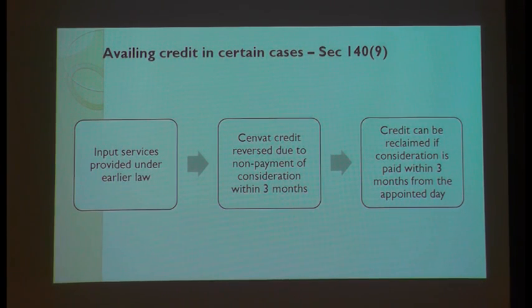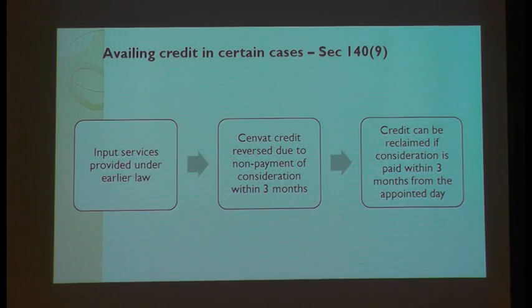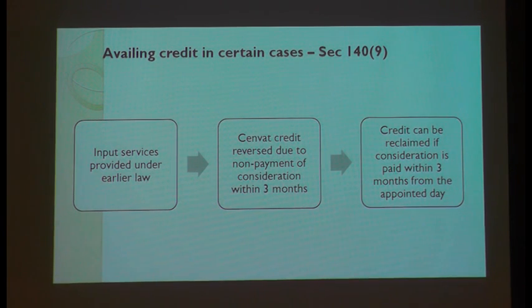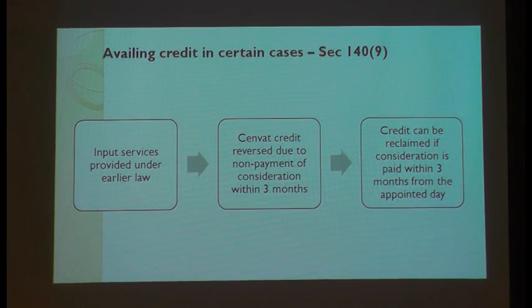For example, I have taken the services of AMC. I have paid him say 90,000 on the first day. I am liable to pay within 3 months. Let us assume I received a bill and have not paid within 3 months, but I am enjoying that credit. So after 3 months, you have to reverse your credit in the old law. What if I have received the invoices in June 2017? What if I have received the invoices in May 2017? What is the law saying? Law says that okay, you make payment within 3 months from the appointed day. So what is the appointed day here? July 1st.